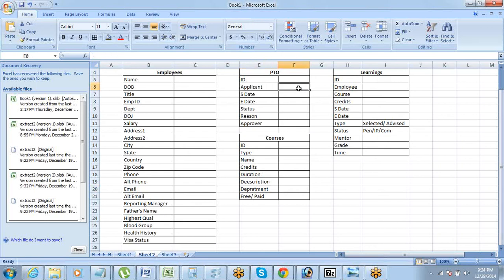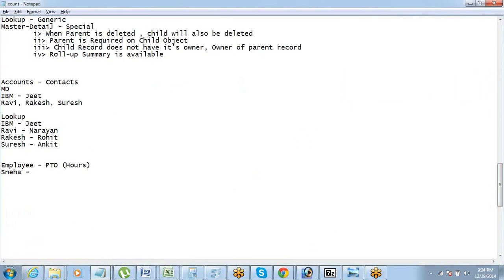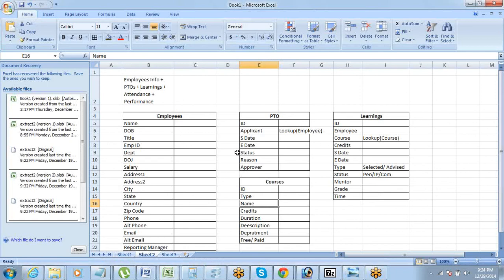Like this applicant here becomes a lookup to employee. Courses and learning: this learning has a lookup to course, or a relationship field basically, right? Now whether it has to be a lookup or a master detail, that is something you have to start thinking about. Based on what I told you, these 4 lines, you will start thinking whether the field type you use there should be a lookup or master detail.